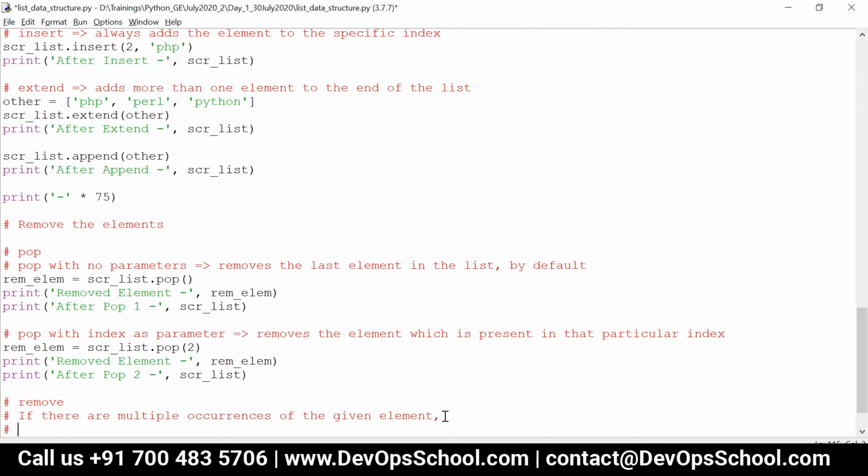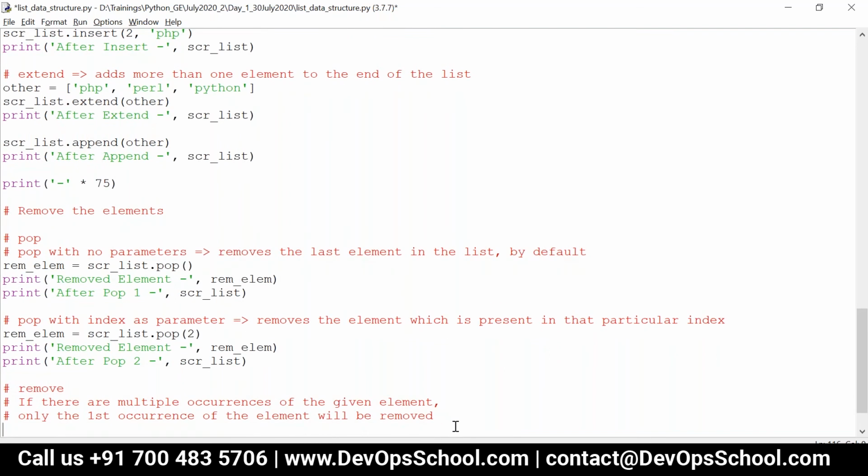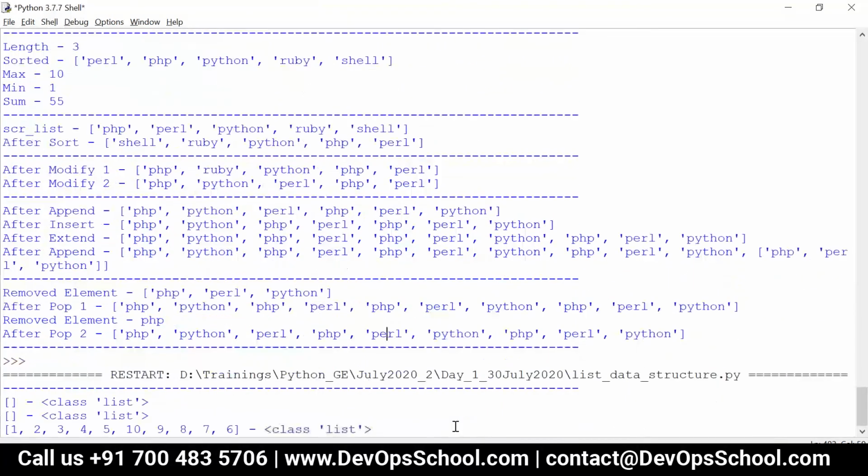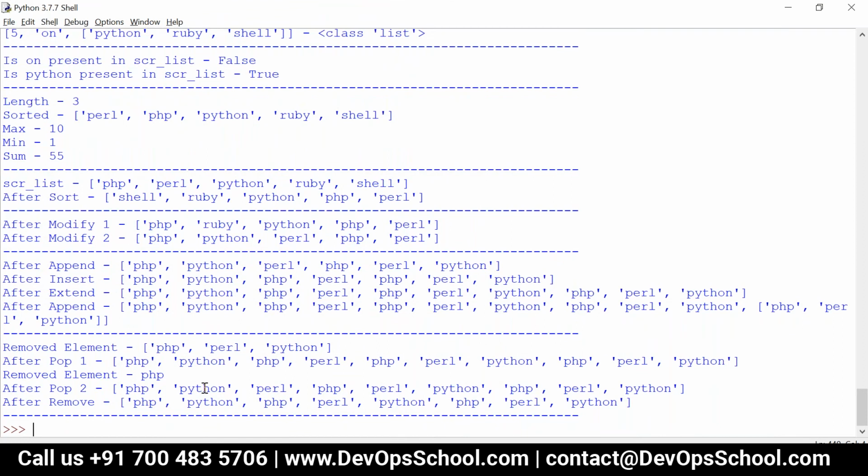Okay, so only the first occurrence of the element will be removed. So I can write scr_list.remove('Perl'). Now let's see. Print after remove, I can just write scr_list. Now you can see that this is the first occurrence of Perl, right?